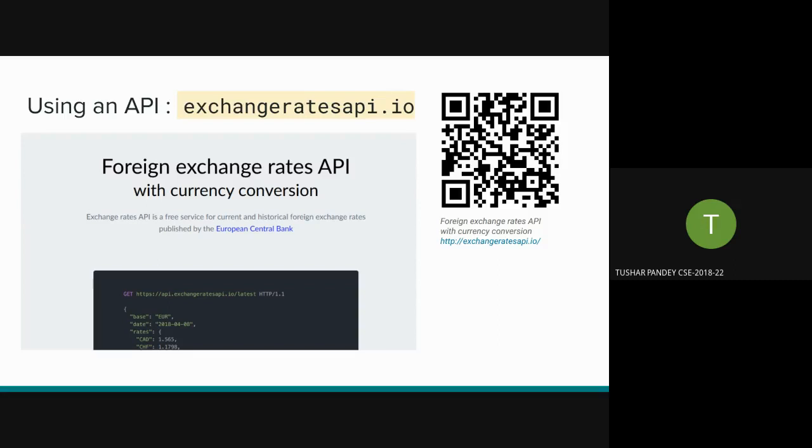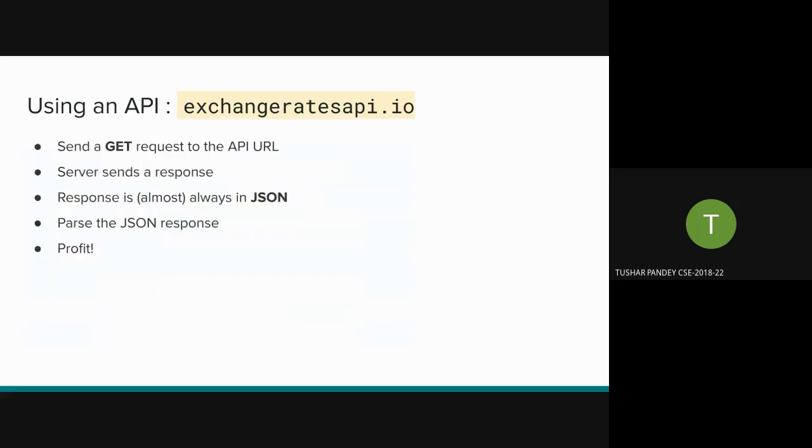Suppose you make a purchase for an item that was not originally sold in India, you have to pay in USD. But when you convert that USD price to INR, it uses this API. It doesn't have its own database of exchange rates. It doesn't have to manage all that fuss.